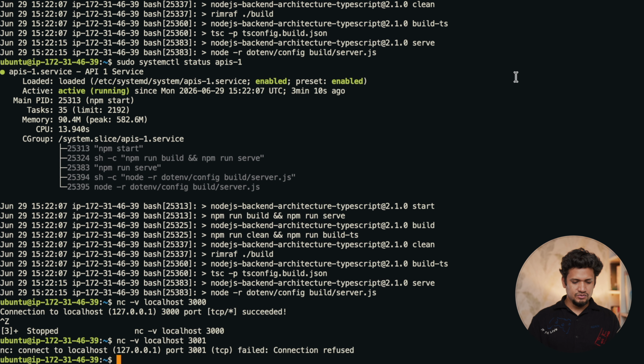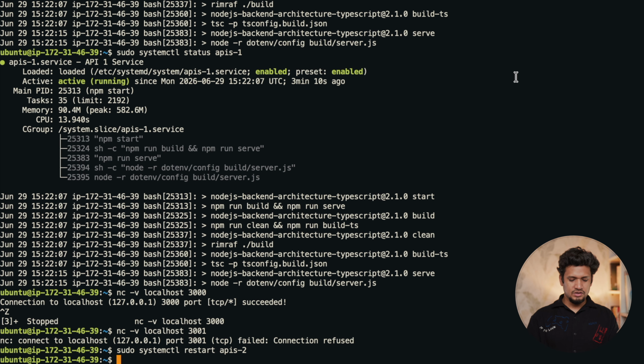Let's connect to port 3001. It is refused because we have not executed our command for 3001. Now let's restart our service at port 3001, the API, with sudo systemctl restart api2. Let's check the status.